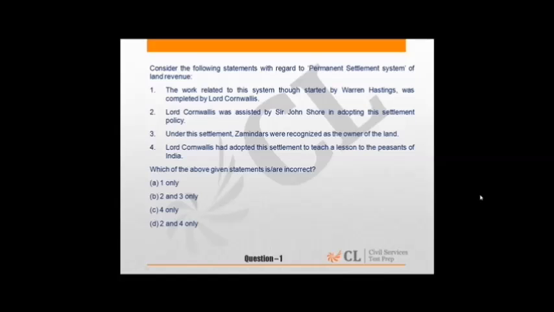While preparing for the civil services prelims exam, factual information is utmost required, and moreover the context of the information also plays a role while answering the questions. If one knows the context, they can easily attempt the questions.